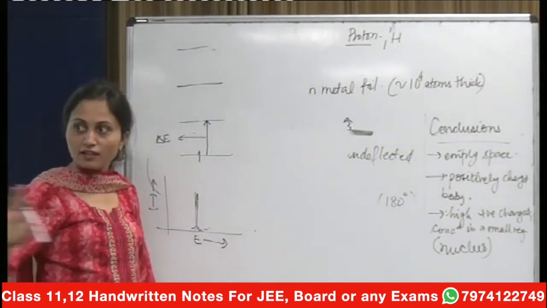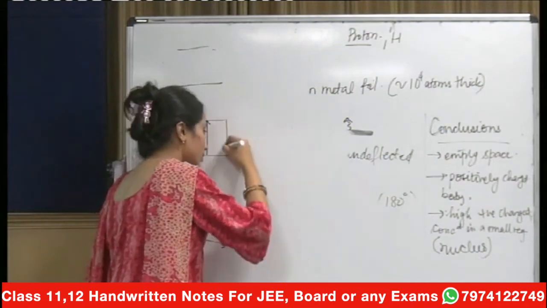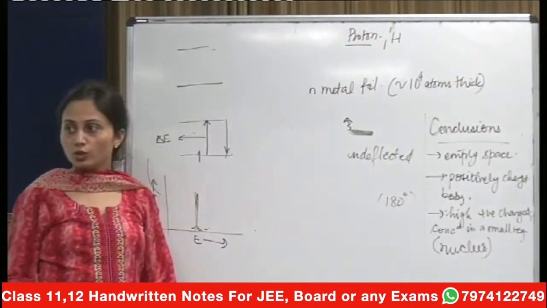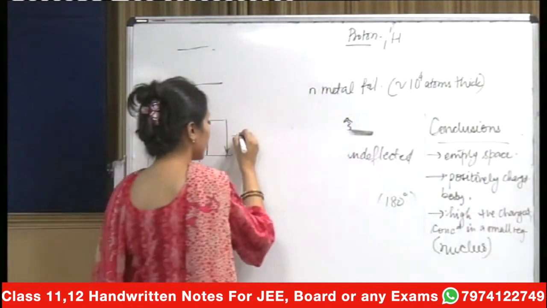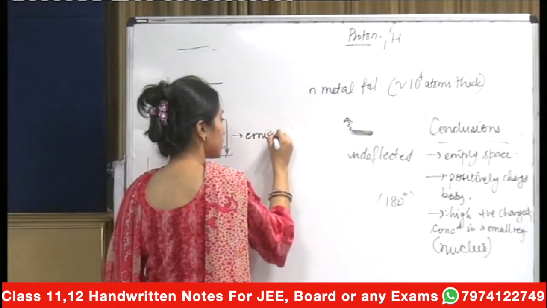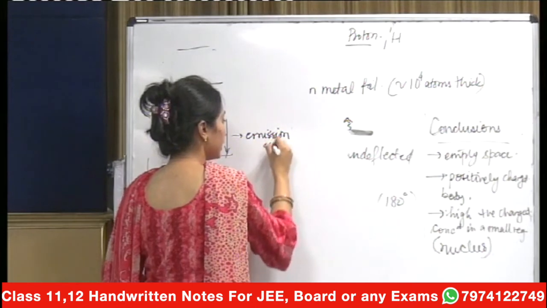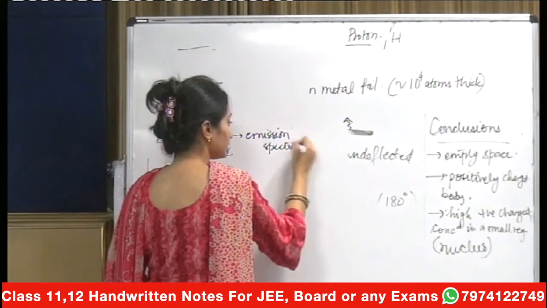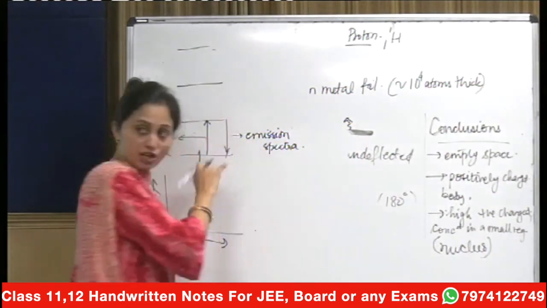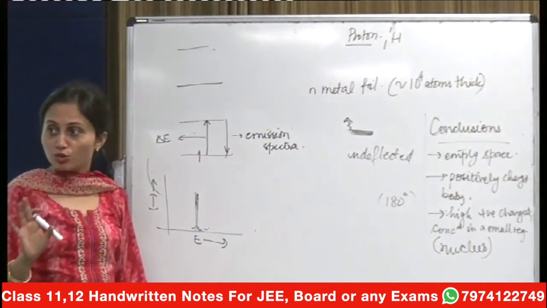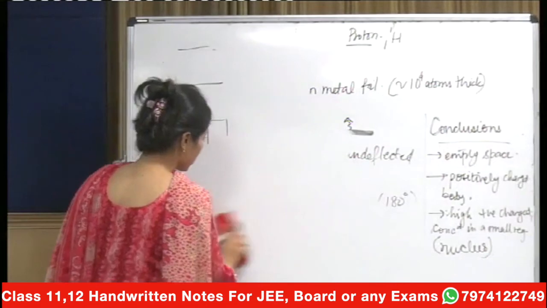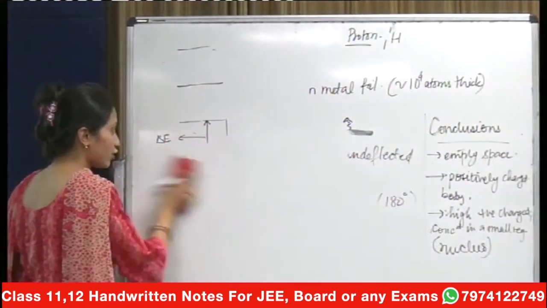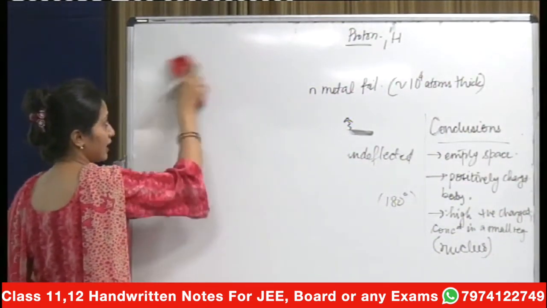And now when it jumps back to the ground state, it will emit energy, and this will correspond to your emission spectra. So basically you get information about the spectra in that fashion. This is known as a part of spectroscopy, because spectroscopy deals with the interaction of matter with electromagnetic radiation.